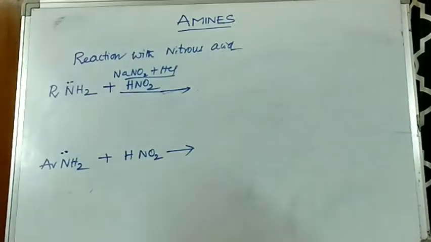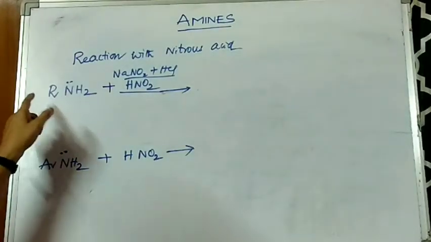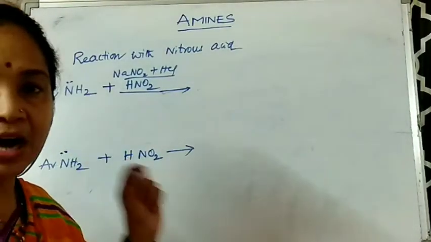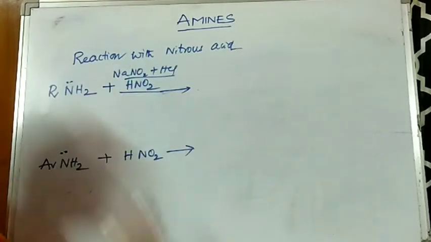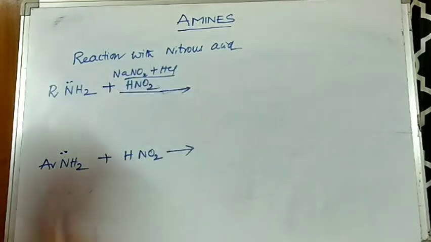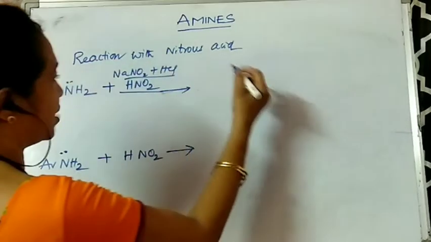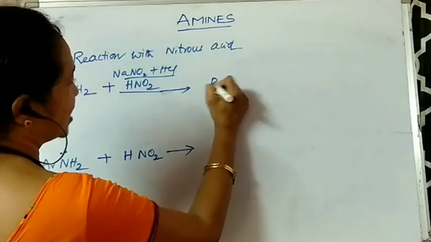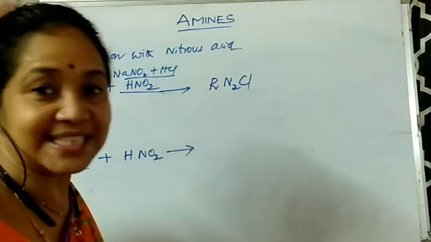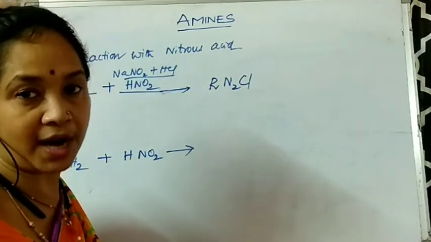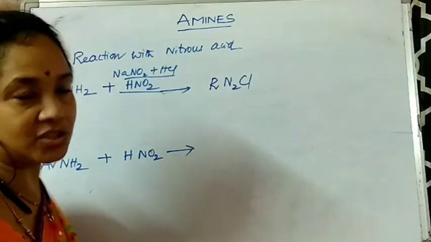So here you can see RNH2, an aliphatic amine or alkyl amine. When this alkyl amine is treated with NaNO2 plus HCl, a diazonium chloride is formed. You can write RN2Cl. This is also called alkyl diazonium chloride. This process is called diazotization.